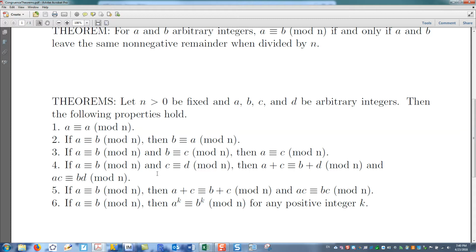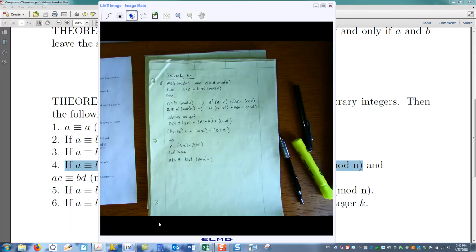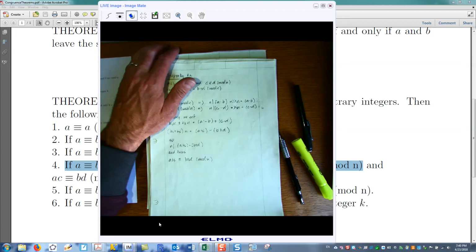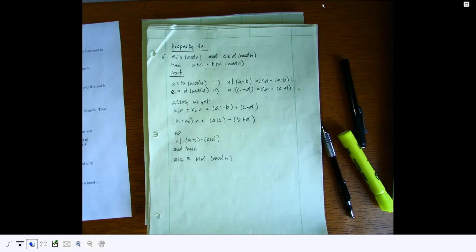Let's go ahead and prove property 4a. So I'm going to think of 4a as this part. If a is congruent to b and c is congruent to d, then a plus c is congruent to b plus d. Let's take a look at that one and see how a proof might look. So let me make it a little bit bigger.